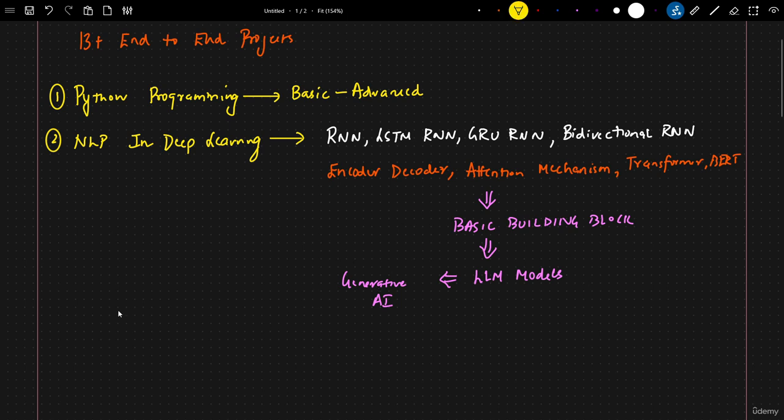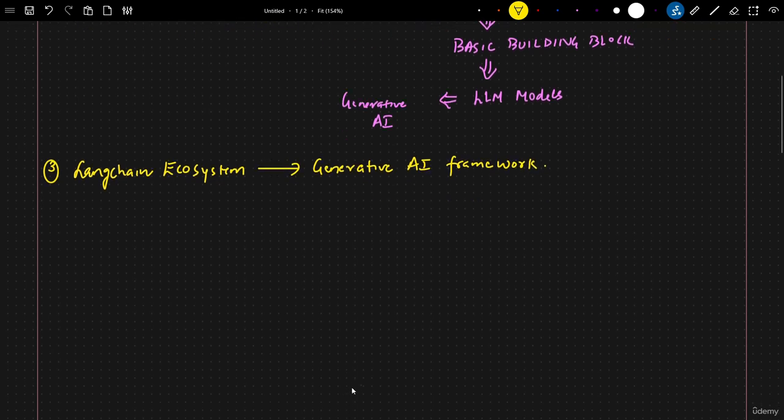After understanding about generative AI, we are also going to go ahead and see about LangChain ecosystem, right? Now, LangChain is one of the most popular generative AI frameworks, because this will help you to develop amazing generative AI functionalities, API, generative AI applications.